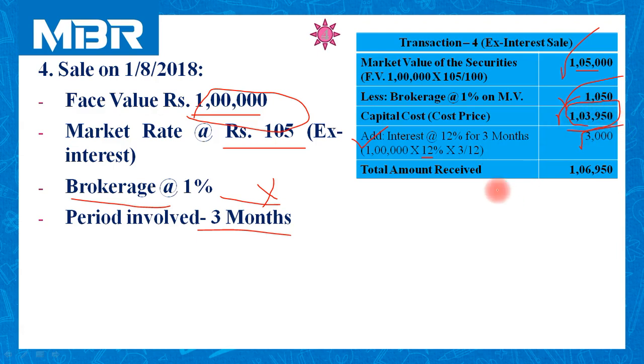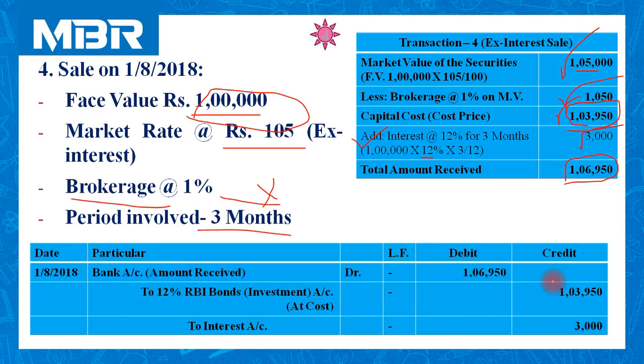So we will receive a total of 1,06,950. That is 1,03,950 for security and 3,000 rupees extra for interest. Let us pass the journal entry of this transaction.